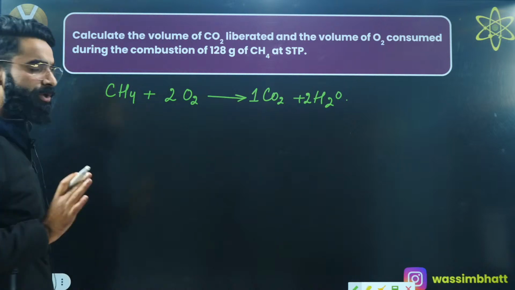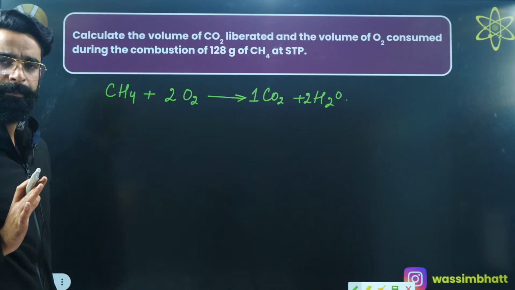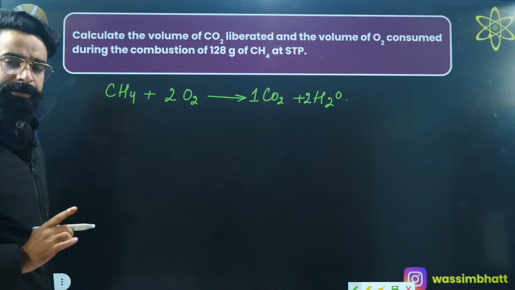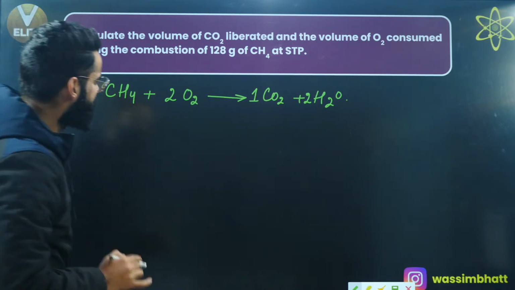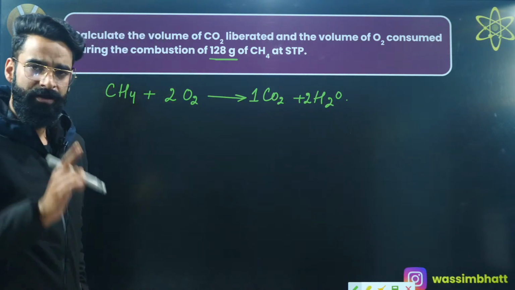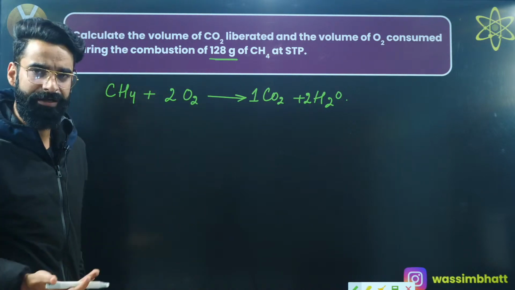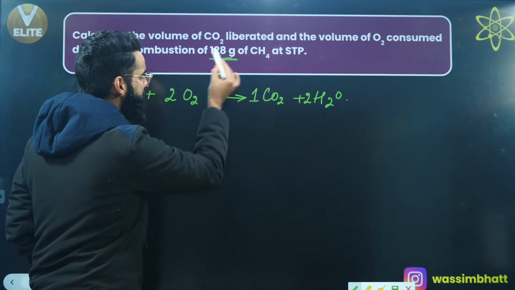The reaction would have got automatically balanced, right? This is a balanced chemical equation now. After balancing the reaction, what you need to do is convert the given quantity into number of moles. Basically, we are doing the combustion of 128 grams of methane. So the mass of methane is given to me as per the question.